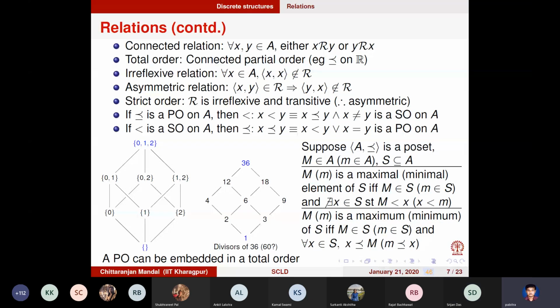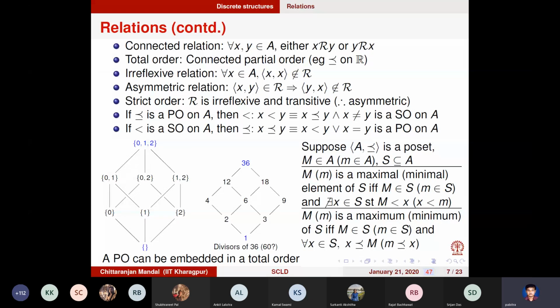So it is possible that there is no maximum element. But it can always have a minimal element. It can always have a maximal or a minimal element. It is possible that it does not have a maximum or a minimum.